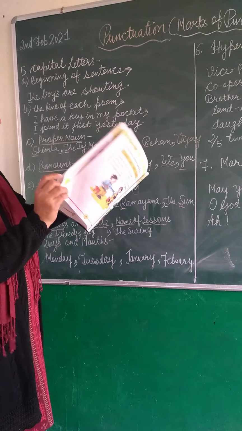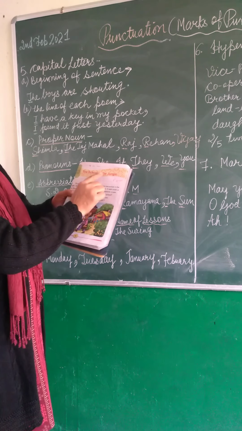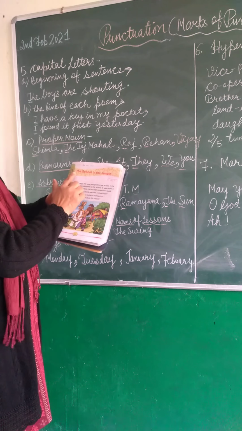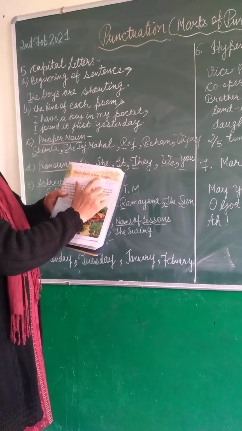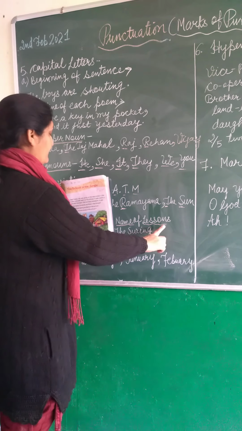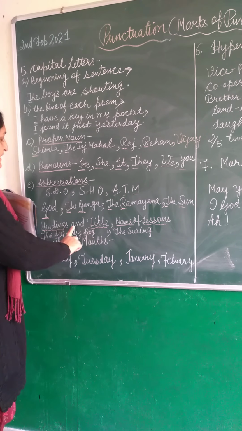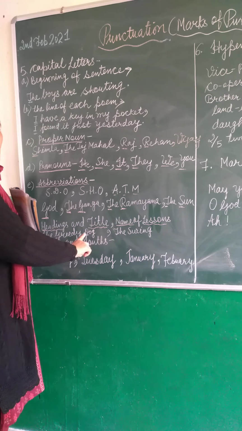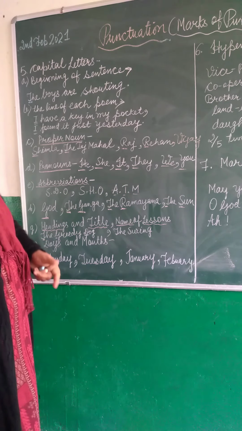Look at here again, The School in the Jungle. T is capital, S is capital. In the Jungle, J is capital. How to write names of lessons, titles and headings. Like I am giving a heading of the story, The Greedy Dog, The Thirsty Crow. In Thirsty, T is capital.